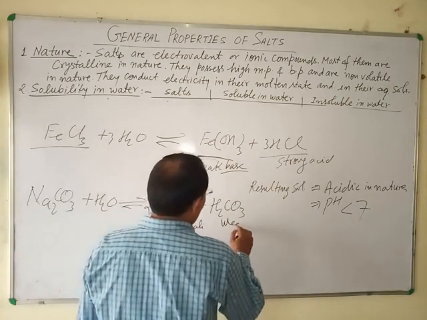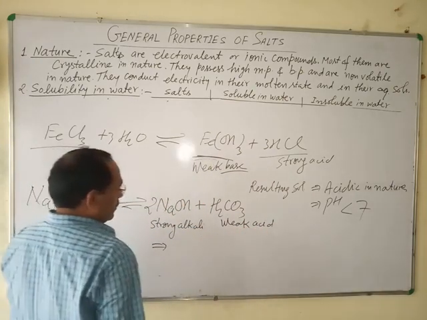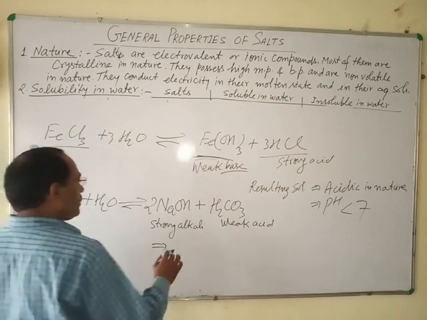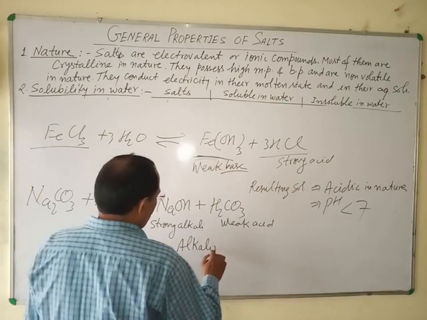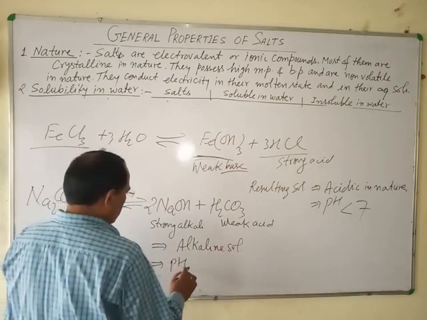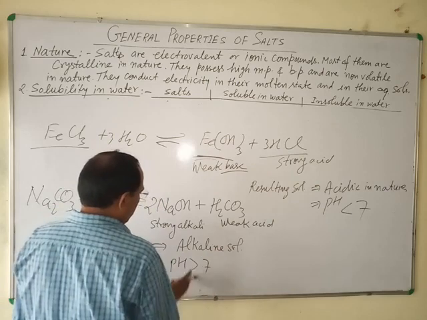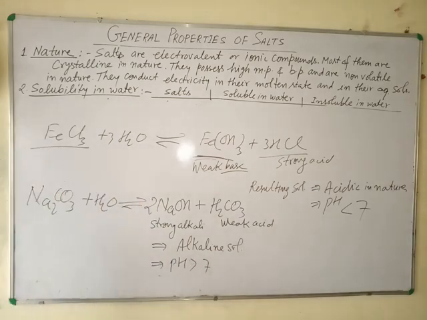This is a weak acid. As a result, the resulting solution becomes alkaline. Hence its pH is greater than 7. The pH of an alkaline solution is greater than 7.